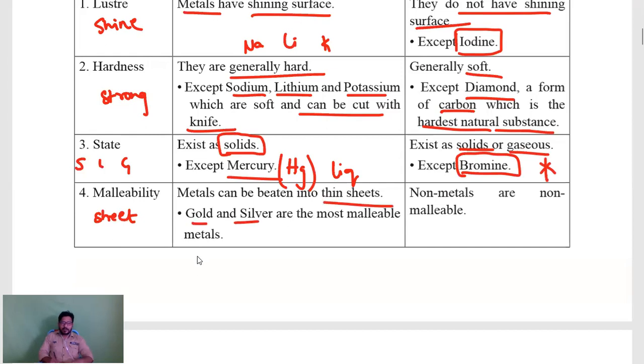In your ninth class, if you remember, while learning the Rutherford experiment, we learned about the alpha ray scattering experiment and gold foil. Why did he choose gold foil? Because gold is the most malleable and most ductile metal. And non-metals are non-malleable. We cannot make them into sheets. Of course, we can make it into sheets, but we can easily break it, isn't it? We can tear it, we can break that non-metal.